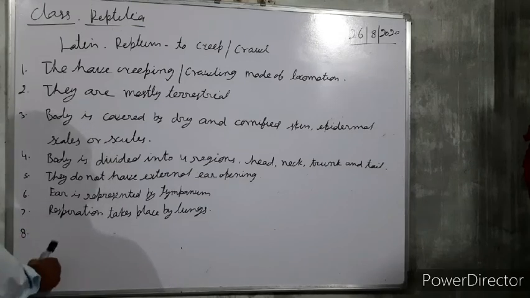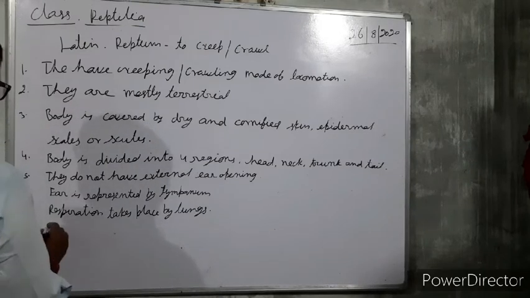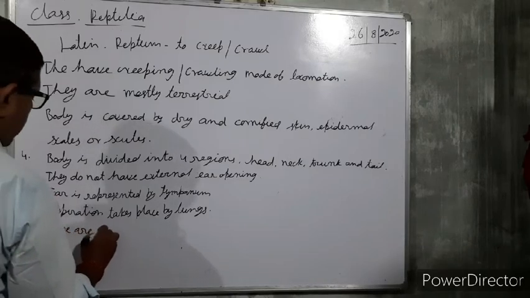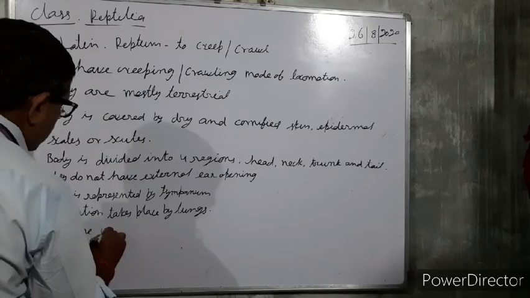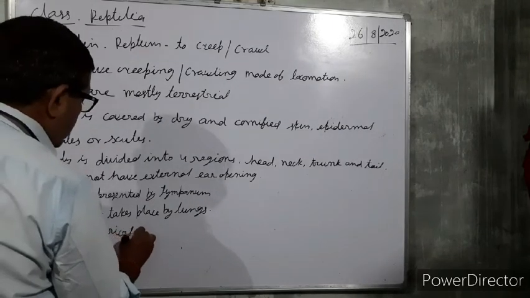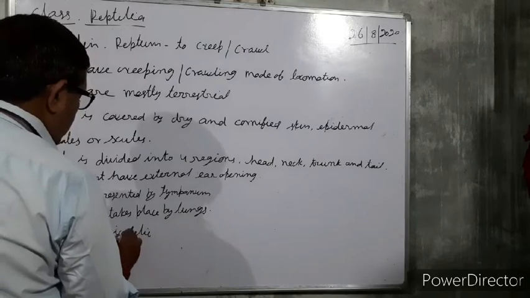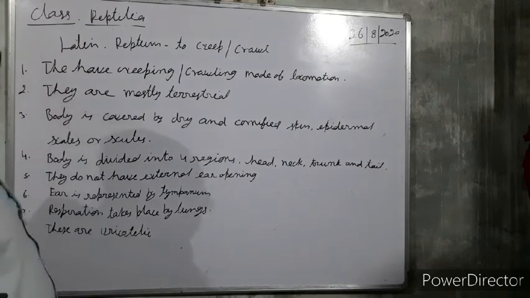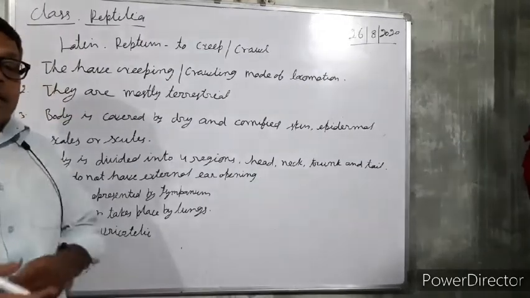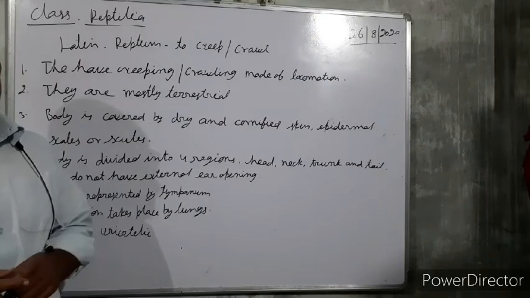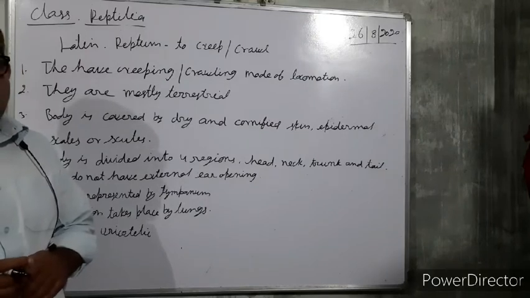These are uricotelic. Uricotelic means they excrete most of the nitrogenous waste in the form of uric acid.